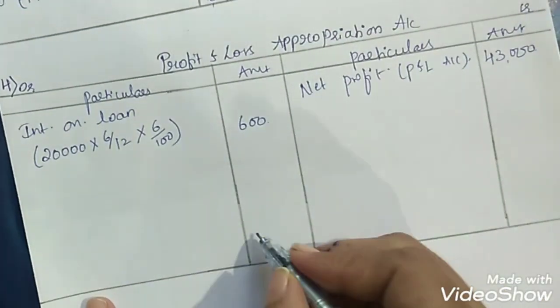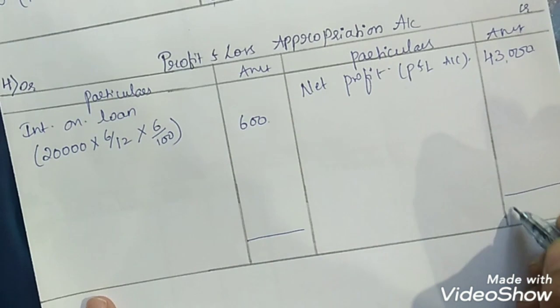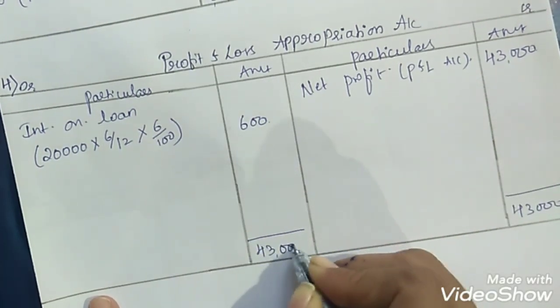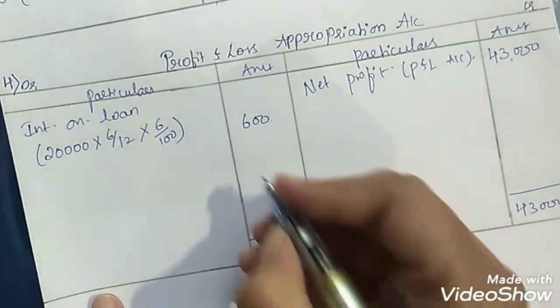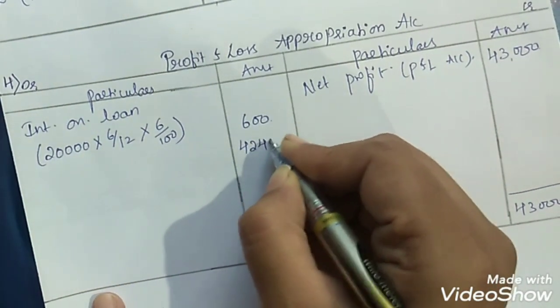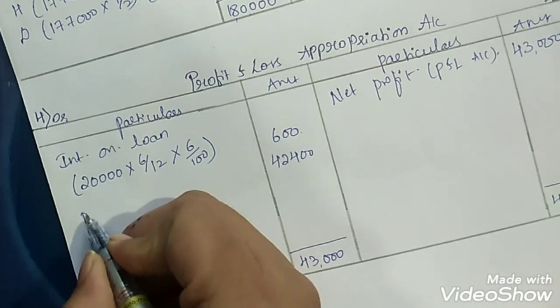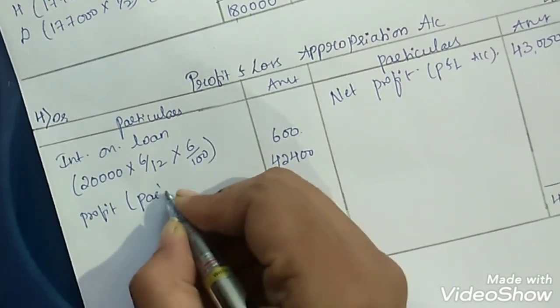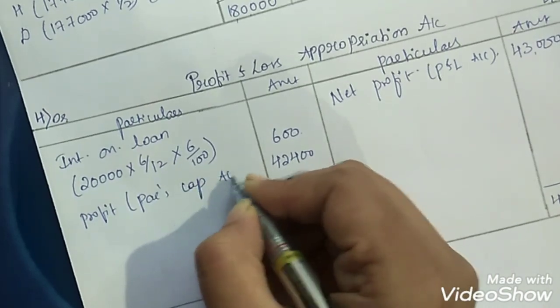So just close the accounts. 43,000 rupees, credit side is bigger, 43,000 rupees. The difference amount is 42,400. This is the profit now, and this will be transferred to the partners' capital accounts. In which ratio?